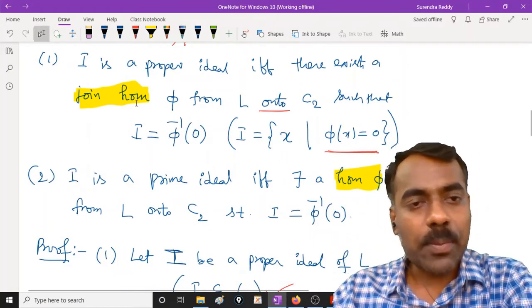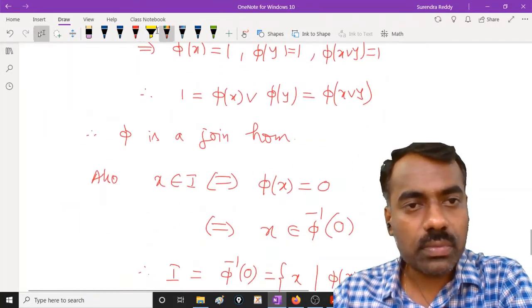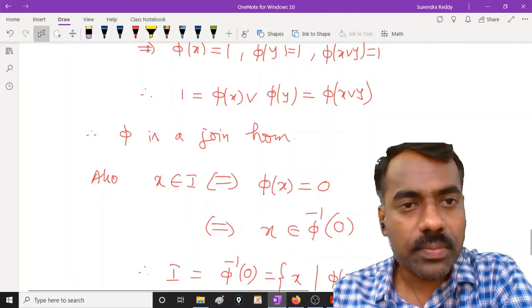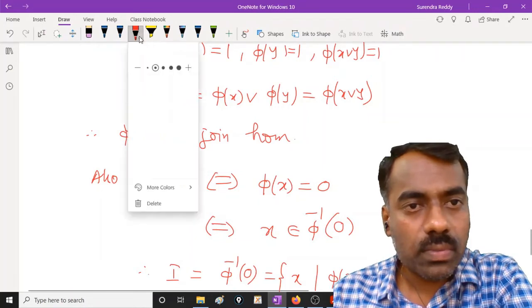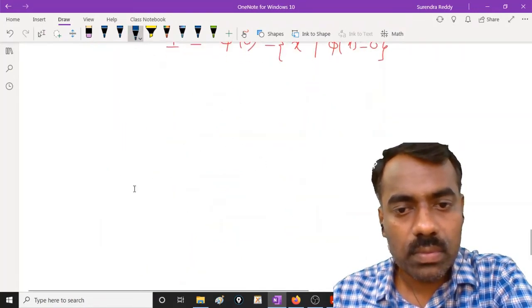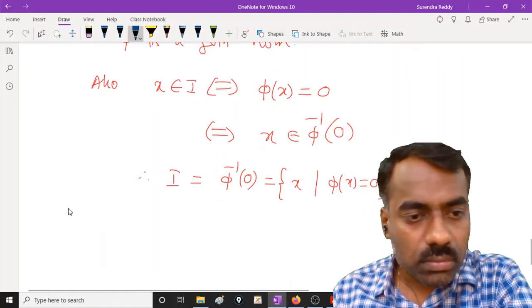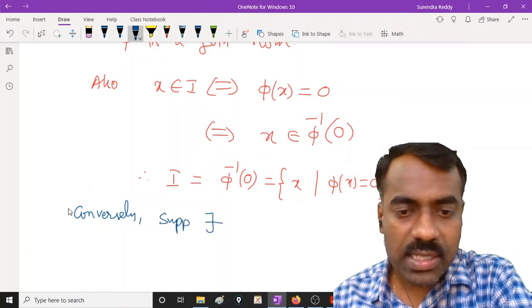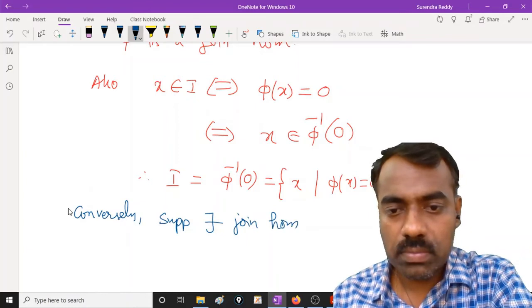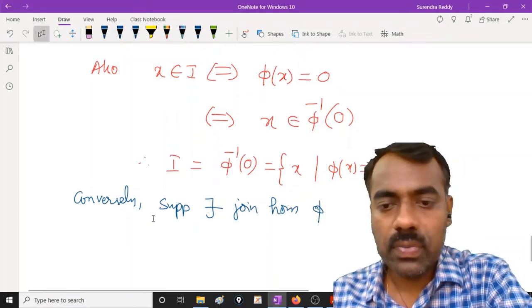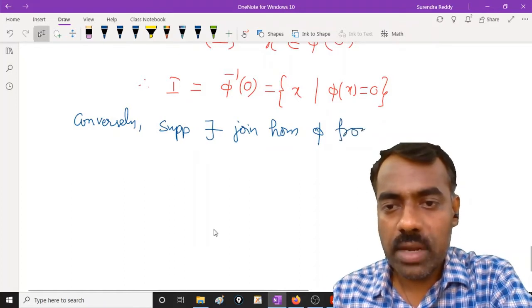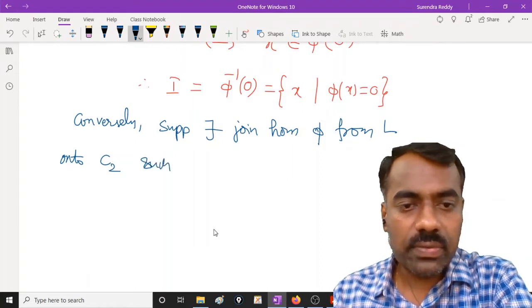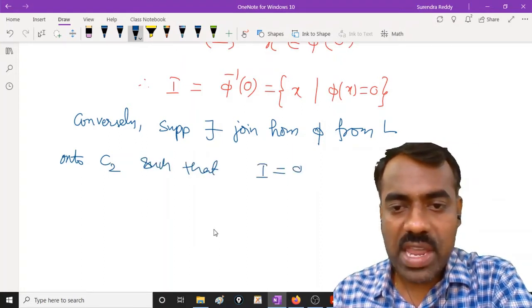That means, assume conversely, suppose there exists a join homomorphism phi from this L onto C2 such that I is nothing but phi inverse of 0.